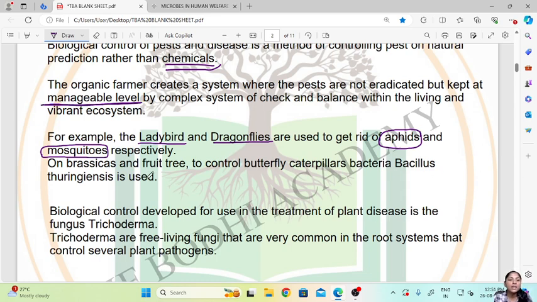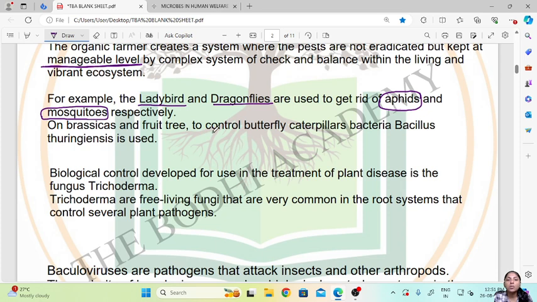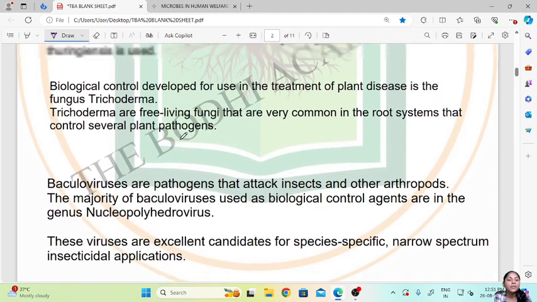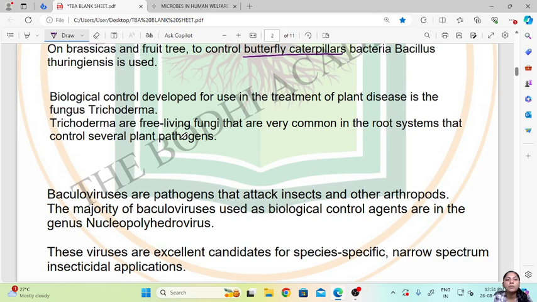Then on brassicas and fruit trees, to control butterfly caterpillars, the bacterium Bacillus thuringiensis is used. So this is a bacteria which is used to control the butterfly caterpillars, since these caterpillars will eat the leaves of the trees and it will lead to a lower yield for the farmer. Then a biological control developed for use in the treatment of plant diseases is the fungus Trichoderma.